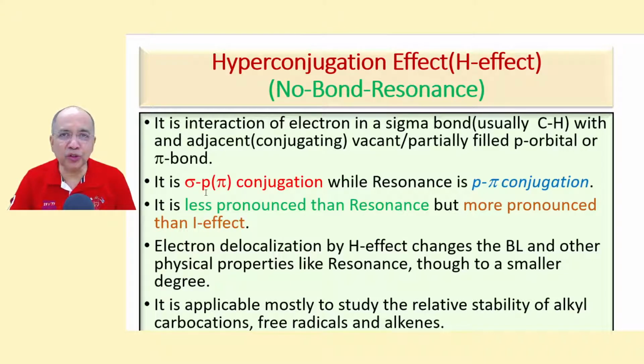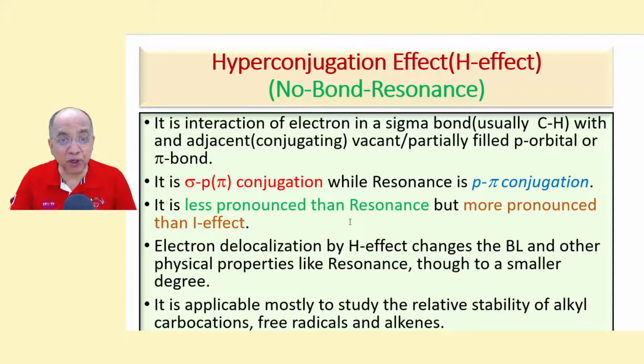So, hyperconjugation is the younger brother of resonance or conjugation. While resonance is a p pi conjugation, hyperconjugation is a sigma p or sigma pi conjugation.